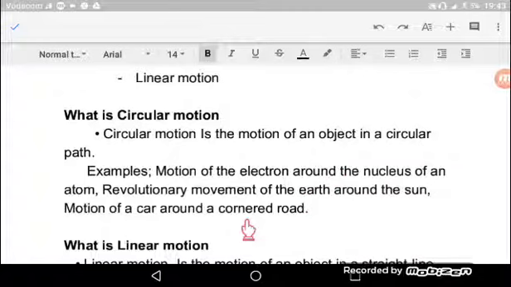Lakini pia gari inapokuwa inamove, inapofika kwenye kona, inakata kona like this one. Sasa unaweza kuona the path taken by that car is a circular path. Kwa hiyo tunasema kwamba pale gari inakuwa inaundergo circular motion.